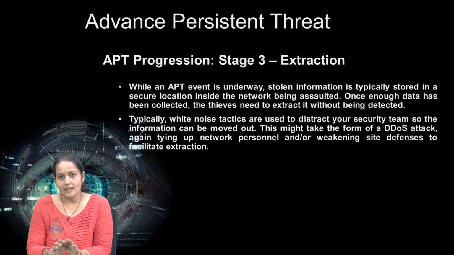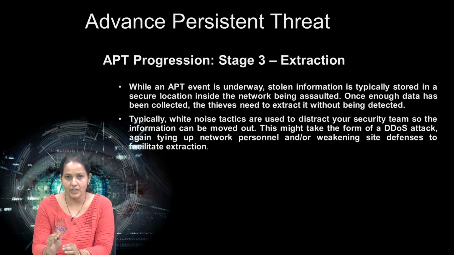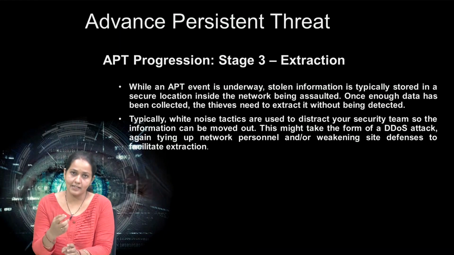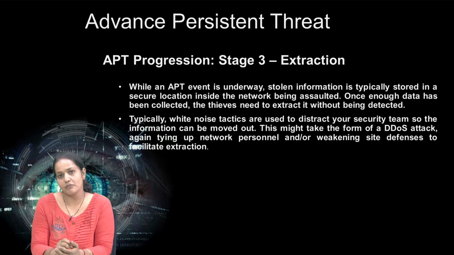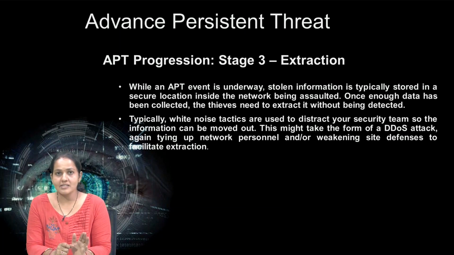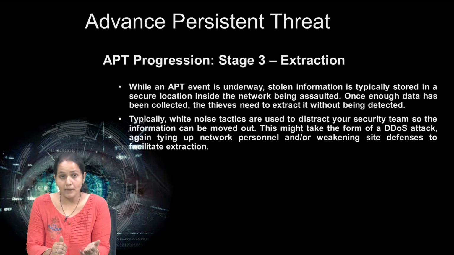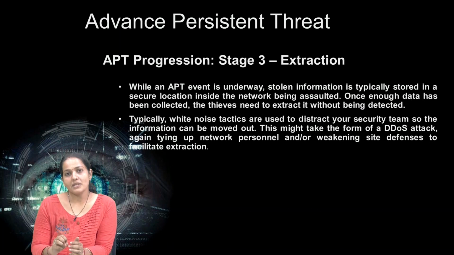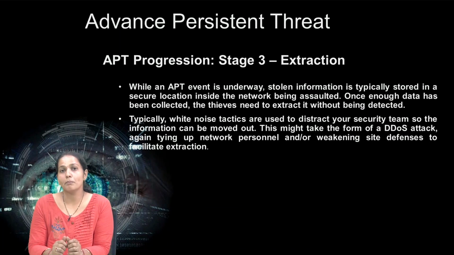After getting all the data, the third stage is extraction. While the APT event is underway, the stolen information gathered by the attacker is typically stored in a secure location inside the network that is being assaulted, which the intruder has already accessed. Once enough data has been gathered by the attacker, the information needs to be extracted without being detected.